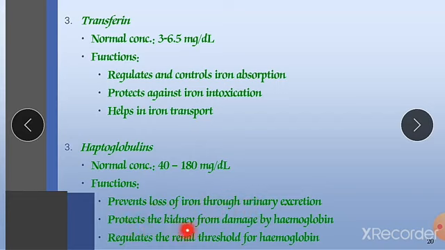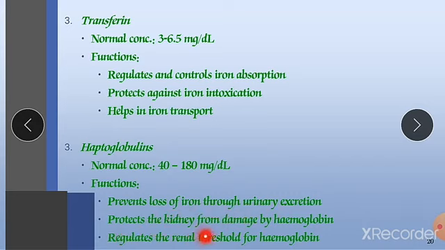Next is to protect the kidney from damage by hemoglobin. It protects the kidney from damage by hemoglobin, because if hemoglobin is damaged, lots of iron can be deposited in your kidney, due to which kidney damage, kidney blockage or kidney stones may develop. From this problem, haptoglobin can help our body. What is it doing? It is a carrier protein, so it carries that iron from our kidney and returns it to our liver.